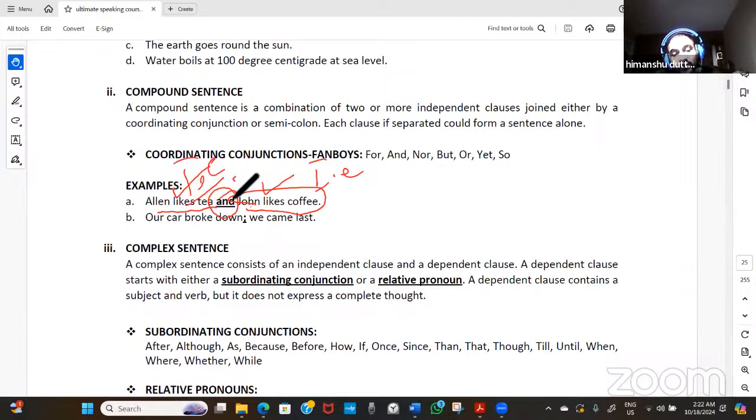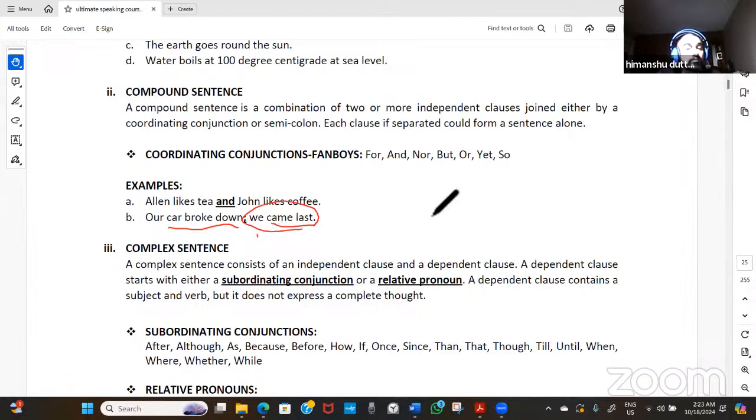So when the connector 'and' came in between as a coordinating conjunction, that became one single sentence, but it will not be called a simple sentence. It will be called a compound sentence because both have independent ideas of their own. Let me tell you: our car broke down; we came last. Or we can say, our car broke down, and we came last. Our car broke down, so we came last.